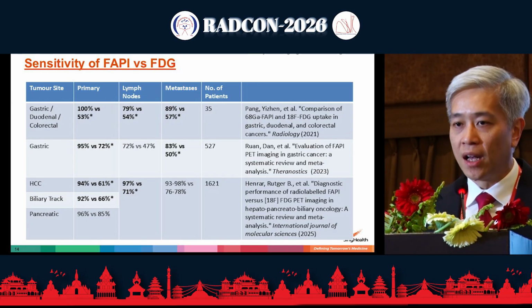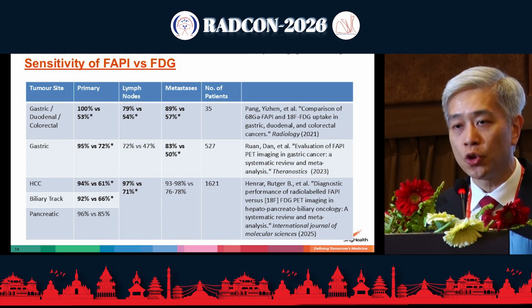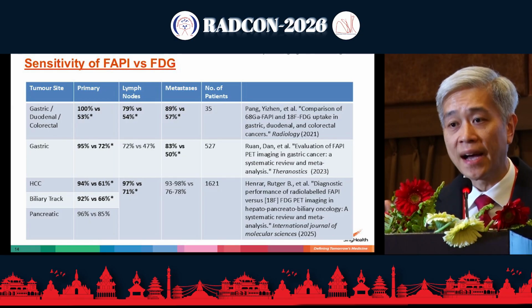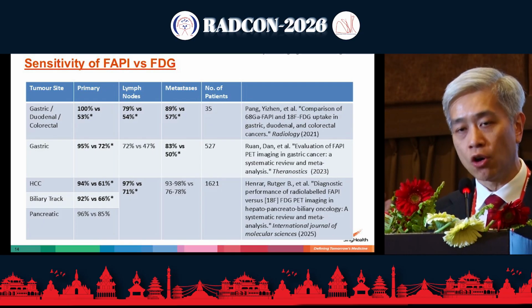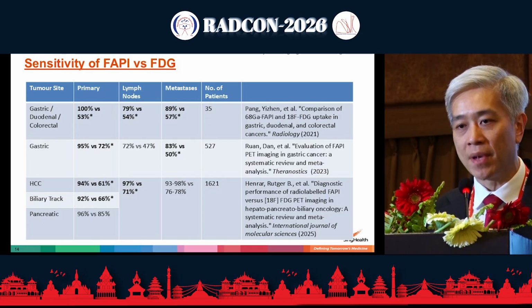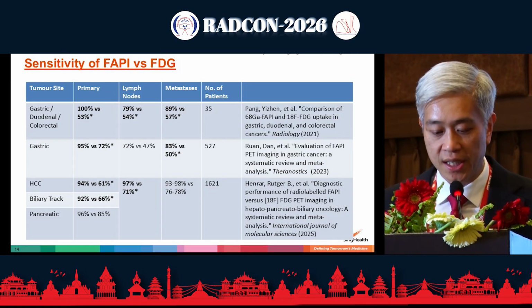One thing to note, a lot of these studies tend to be small, and especially for these two meta-analyses, even though they have more patients, it was noted that bias may be an issue. A lot of these patients were actually imaged after FDG when the FDG PET was inconclusive. So you might understand why that may predispose to bias, showing that FAPI is actually outperforming FDG in these patients.